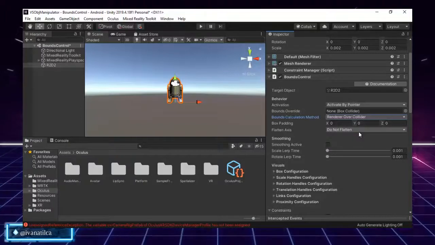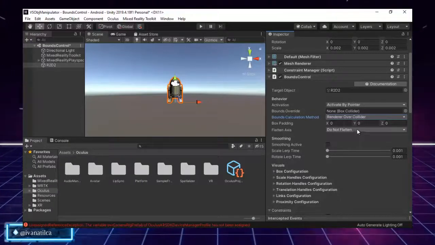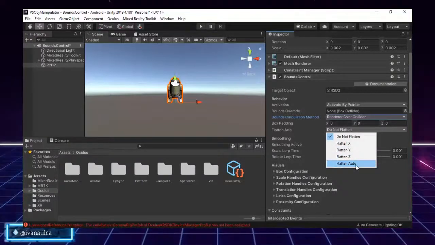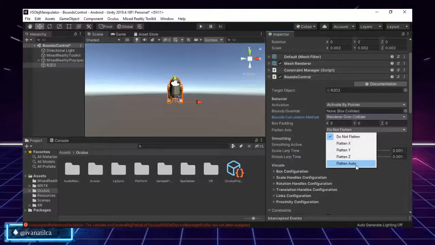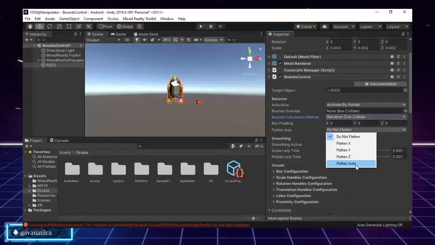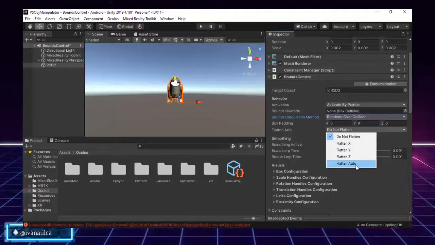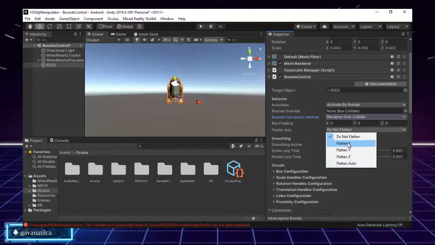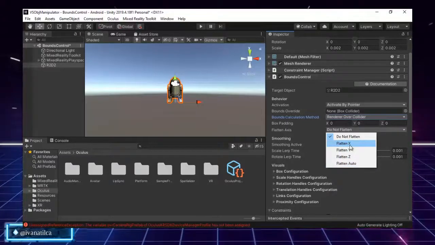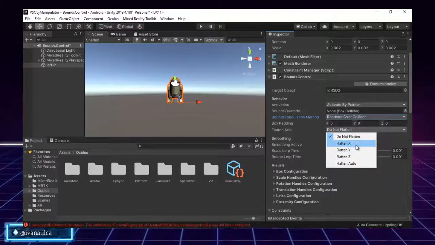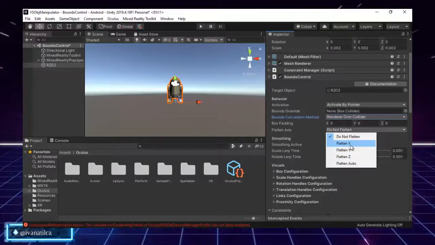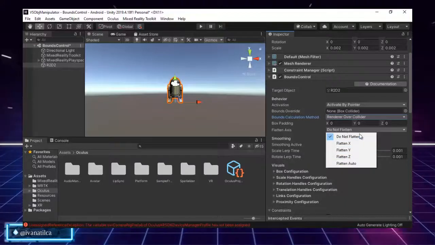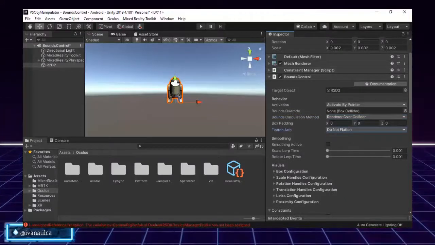If flatten axis is set to flatten auto, like this one, the script will automatically pick the axis with the smallest extents as the flatten axis. There are some objects like a board in which this could help us, but since R2 is a 3D object, we don't want him to be considered two-dimensional, so I won't flatten any of the axes. I will select do not flatten.